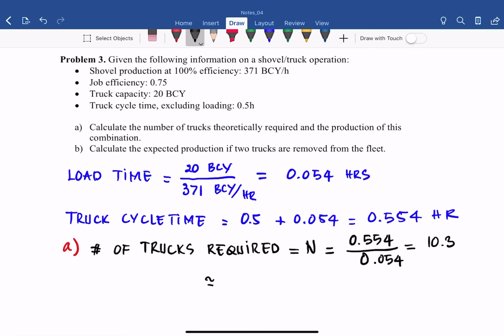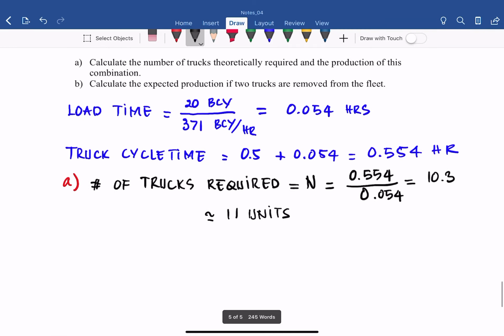We need to round up or round down, right? So let's round up to give some buffer for the trucks. So select 11 units.